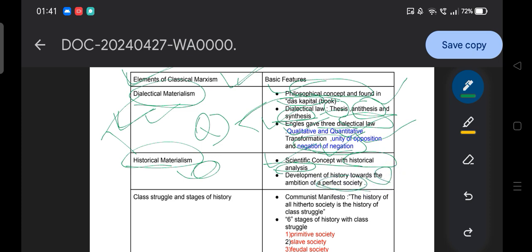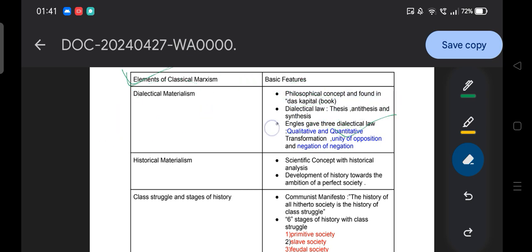and it is the development of history towards the ambition of the perfect society. So they turn to history and try to analyze its development by studying different societies, be it slave society, feudal society, capitalist society, or socialism, and they try to find solutions. Here you can find a scientific and practical application. That is why it is historical materialism: studying historical development with a scientific and empirical approach. But dialectical materialism is a philosophical idea, so there is no need for confusion between the two concepts. If they ask a statement-based question, you will be able to answer it.